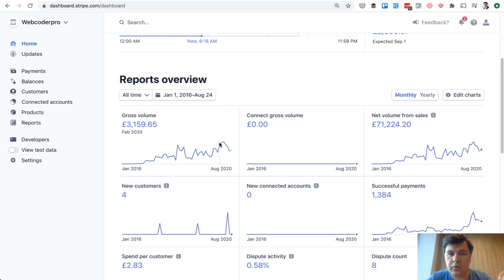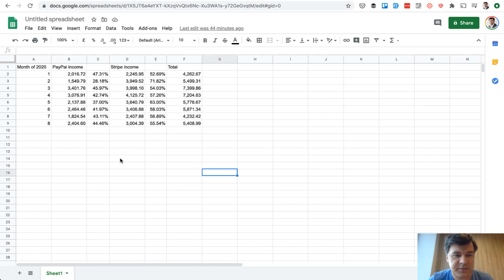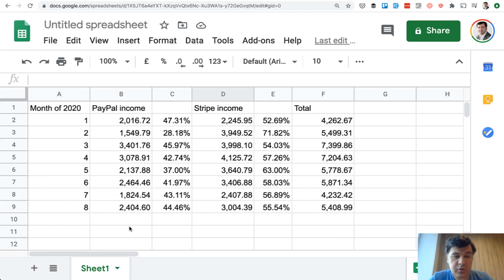And the income is not only via Stripe, it's also via PayPal. So out of curiosity, I've made this spreadsheet. If we zoom in, you can see how much income is coming from PayPal. So this is the column. Without too much jumping, it's generating around 40% per month via PayPal. And it was surprising to me personally. For quite a long time we didn't introduce PayPal payments, until 2017 or something. And when we did, it actually grew our income.